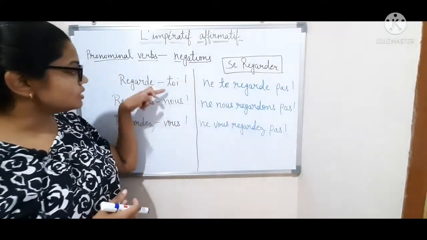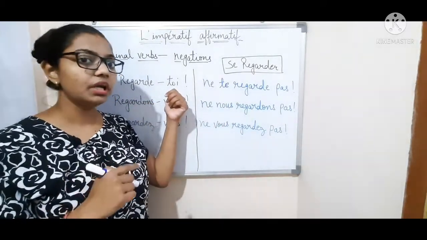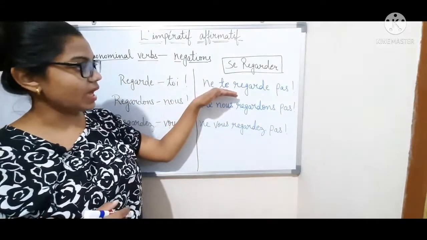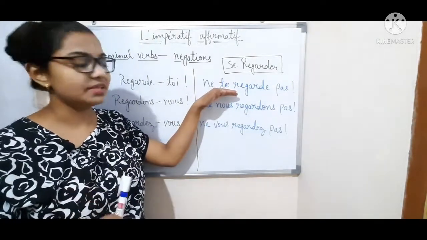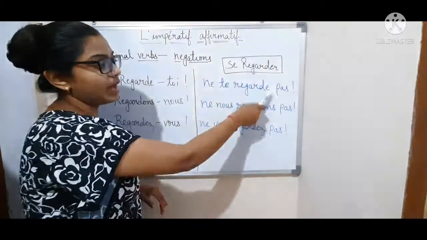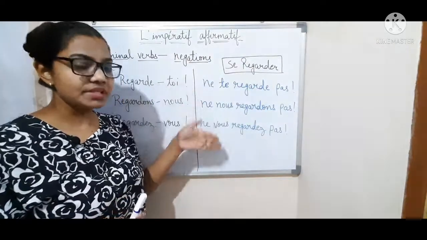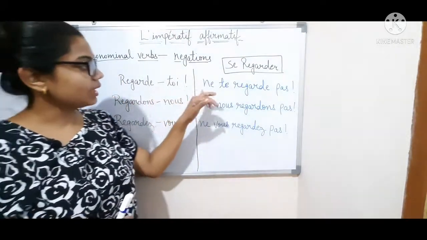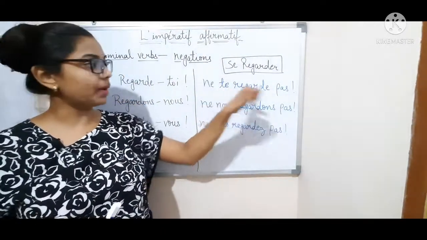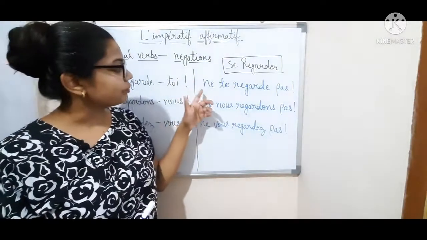Like here we changed te to toi. Te becomes toi in the positive one, but in the negative sentences it remains the same as in the pronominal verb in the present tense. So ne te regarde pas: only ne and pas are added, nothing else. What do we do in negations? We just add ne and pas. Ne is used before the verb and pas is used after the verb. So that's it, we only have to use that rule. Ne te regarde pas.